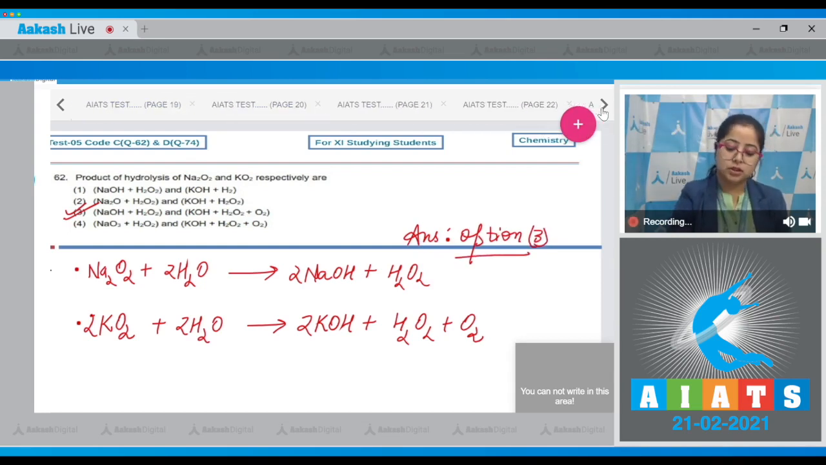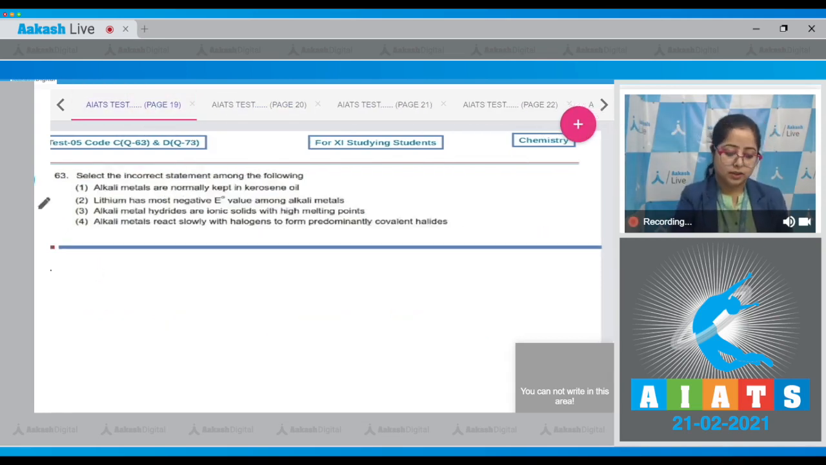Moving to the next question, which is question number 63. Let's read it. Select the incorrect statement among the following. Alkali metals are normally kept in kerosene oil. This is the correct statement, as we all know that alkali metals have high reactivity and due to which these are kept in kerosene oil. Moving to next, lithium has most negative E0 value among alkali metals. This is also a correct statement. Moving to next, alkali metal hydrates are ionic solids with high melting point. This is also a correct statement.